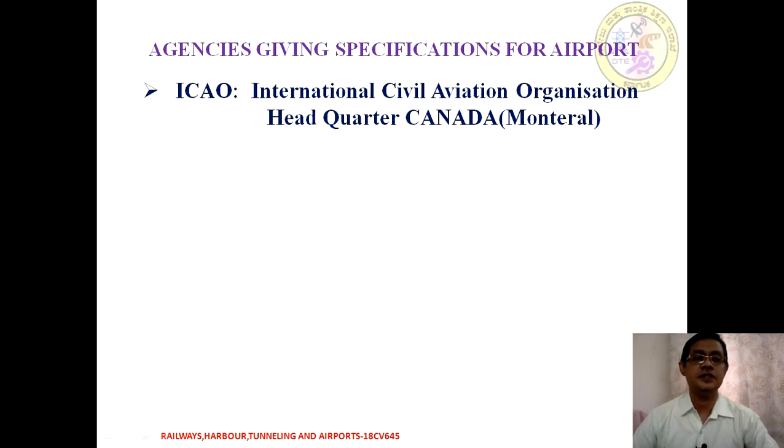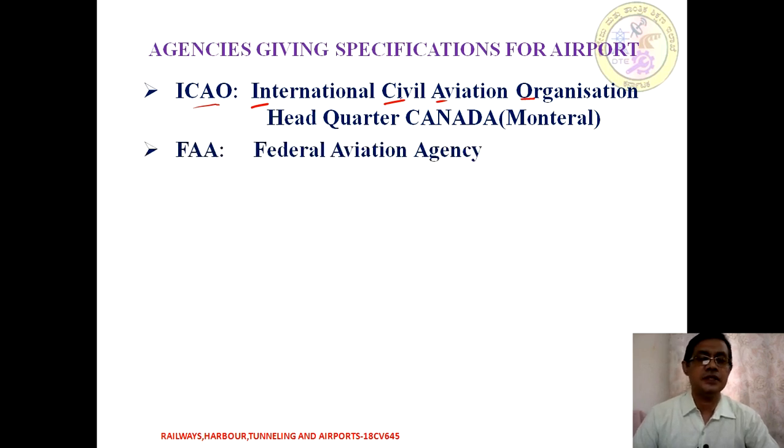Moving on to the next thing, there are going to be agencies which give the specifications for an airport. These are recommending agencies according to which the design stipulations or specifications are to be followed with respect to site selection, planning, designing and operation and maintenance. First one is called ICAO. ICAO stands for International Civil Aviation Organization, whose headquarter is in Montreal, Canada. So all the international civil aviation is followed using these ICAO recommendations.